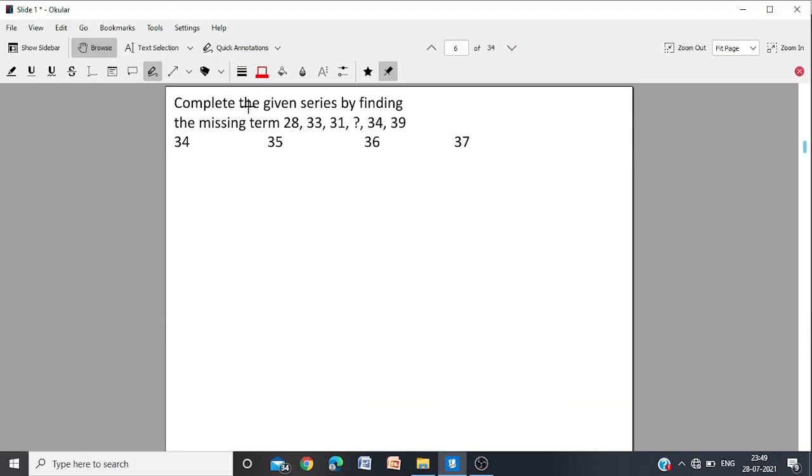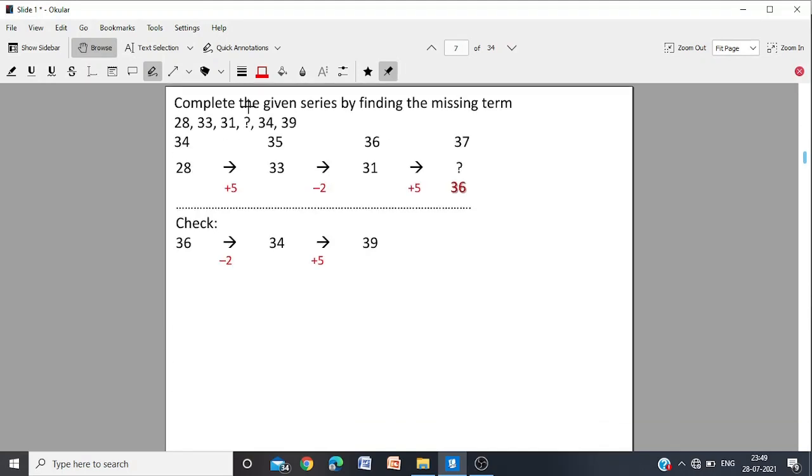Complete the given series by finding the missing term. 28, 33, 31. Then the missing number, question mark, and 34, 39. Note the pattern. After 28, we have added 5. And after 33, we have subtracted 2. So again, it is the time we added 5 and then subtracted 2. Of course, subtracting 2 will give us the next number. We are not asked that. So plus 5 and minus 2. So next time again plus 5 and then of course minus 2.